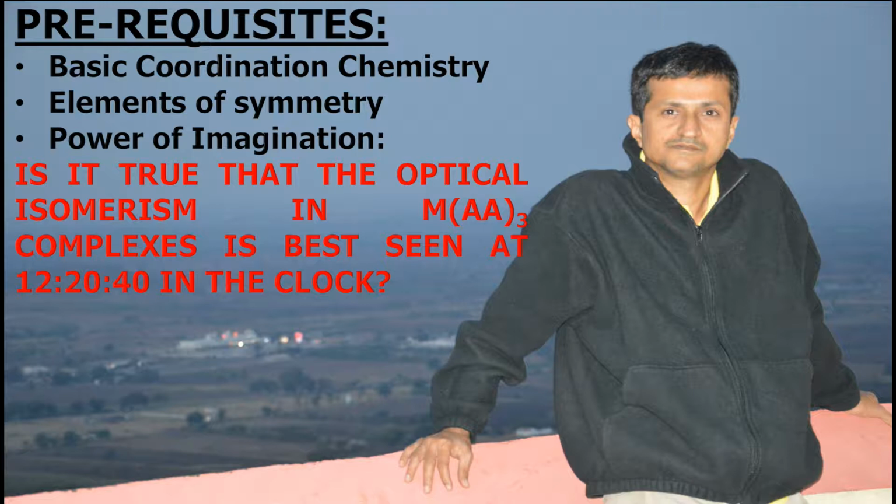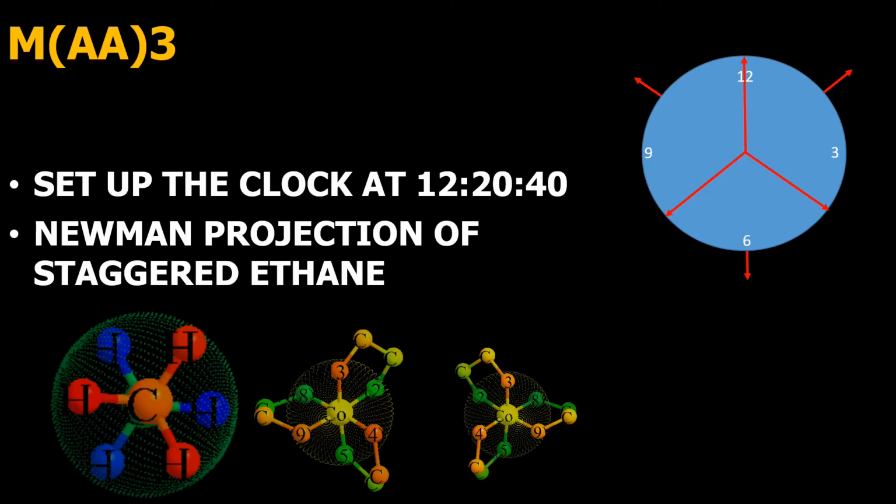Is it true that the optical isomerism in complexes of type MAA3 or MAB3 is best seen at 12 o'clock, 20 minutes and 40 seconds? Let us check it. So, first we take the complex of the type MAA3, and here I am showing you a dial of a clock, and here the time today is, you can see, 12 o'clock, 20 minutes, 40 seconds.